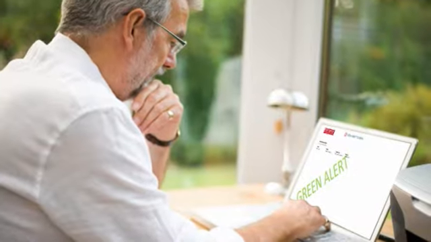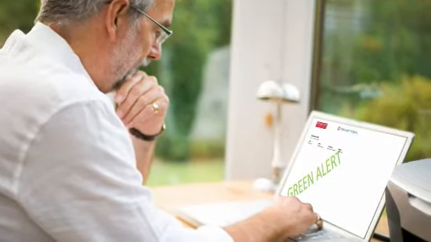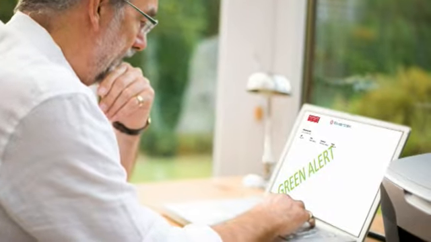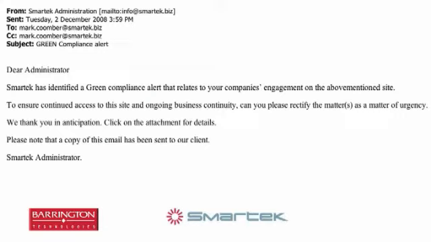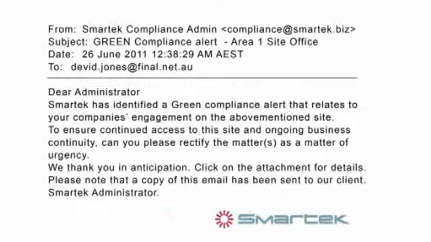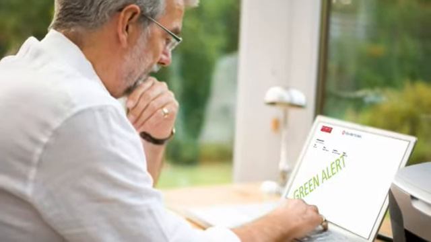The system will then monitor the expiry of these compliances and make sure that the people responsible for that compliance act on it. How do we do this? Simple. There is a 3-tiered alert system: green, orange and red alerts. With a green alert issue, an email is automatically sent to the person or contractor responsible for the compliance issue, generally 21 days before the issue becomes non-compliant. Your designated compliance officer will also be copied in on this email for audit and control purposes. If the compliance request is met, a person with authority within your organisation will reset the compliance, completing the process.